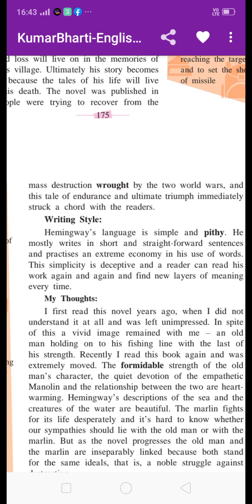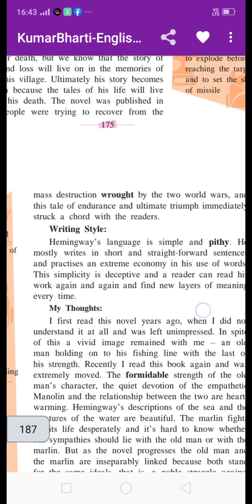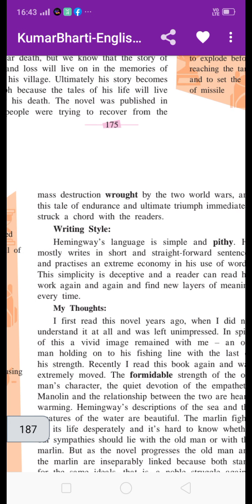This simplicity is deceptive, and a reader can read his work again and again. Deceptive means an attempt to deceive, to create a false impression.